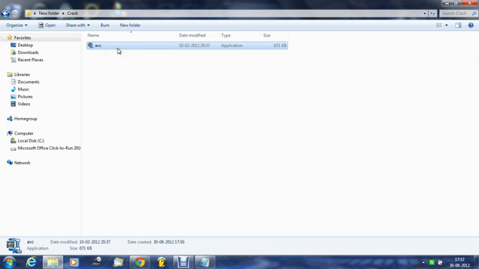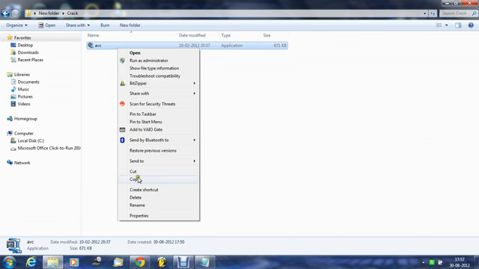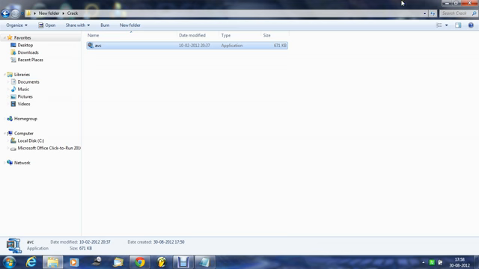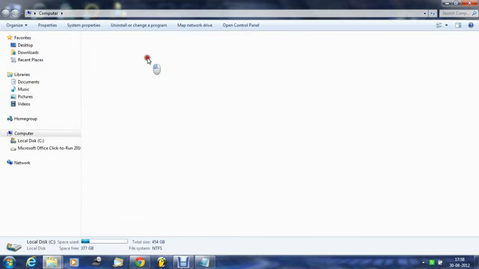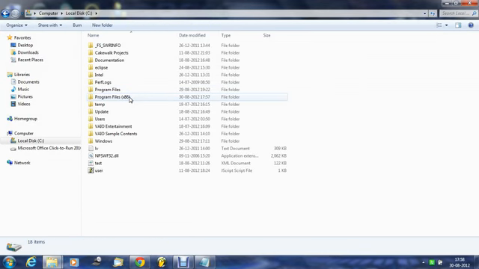and you need to copy this and paste it in your Program Files or Program Files x86, whatever folder contains your third-party software folders. That may be Program Files or maybe Program Files x86, and as my default folder is Program Files x86,